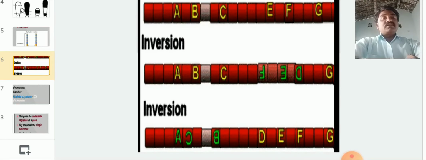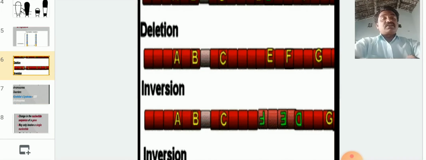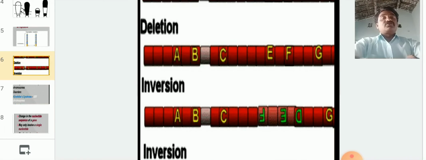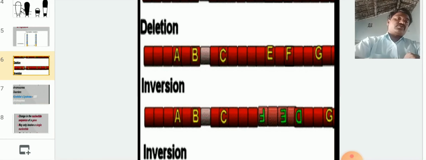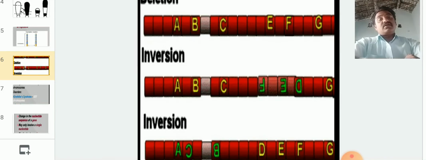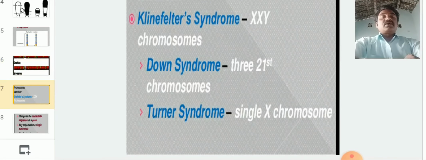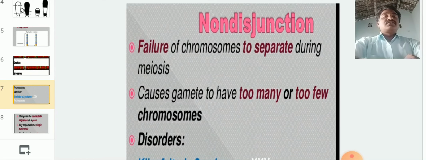And the inversions are of two types. Here the translocations also take place. So one chromosome attached to another chromosome, that is called translocation. So these are the chromosomal aberrations. And next one is non-disjunction.